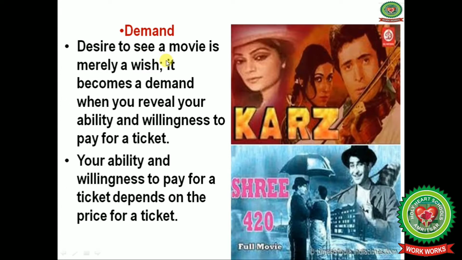The desire to see a movie is merely a wish, because till the time your parents do not give you the money, you are unable to go to the cinema. So it becomes a demand when you reveal your ability and willingness to pay for a ticket. Here the willingness is of your parents. If your parents are willing to give you the money and you go to the cinema, then only it becomes a demand. Your ability and willingness to pay for a ticket also depends on the price of a ticket.